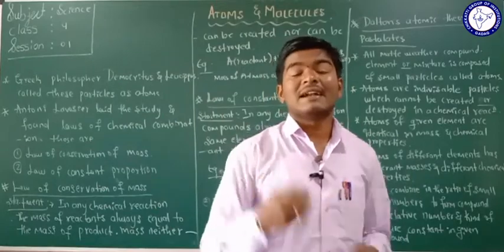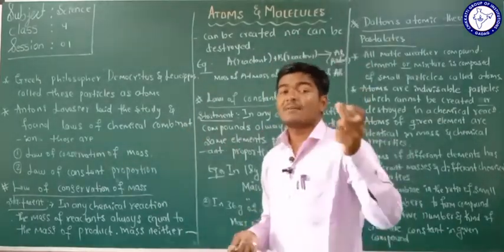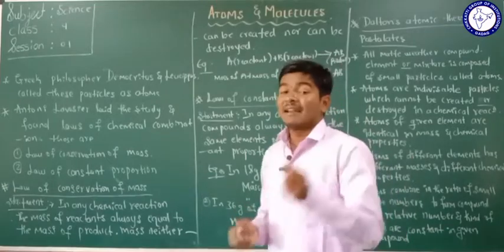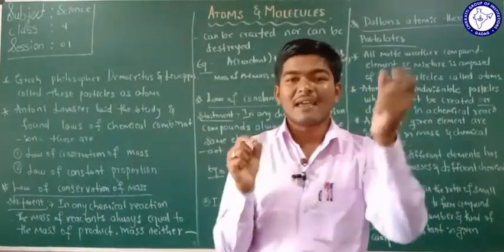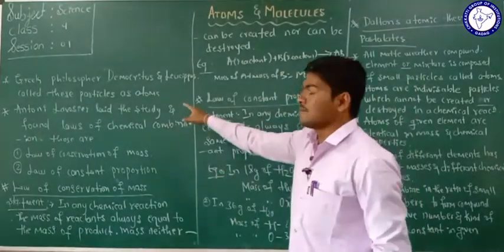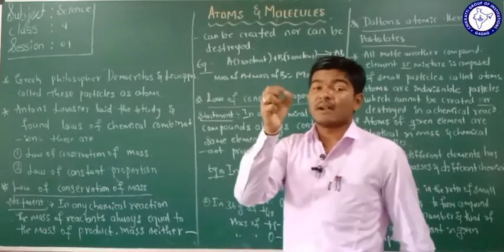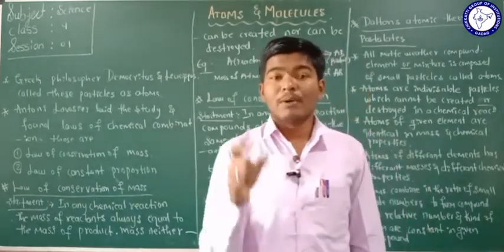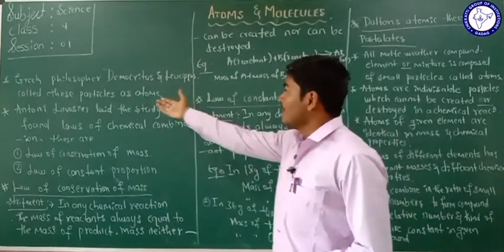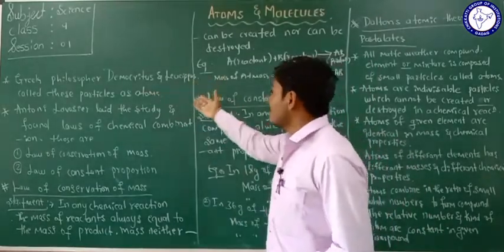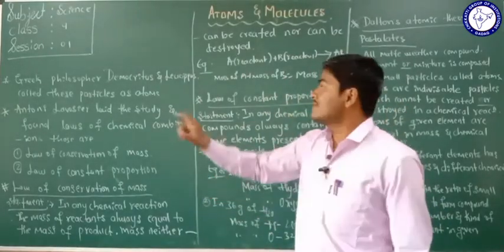Kanada named the smallest particle paramanu, but after continuous study by the Greek philosophers Democritus and Leucippus, they named that smallest particle as atoms.